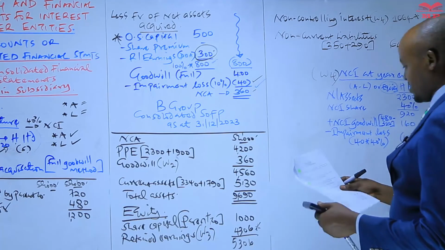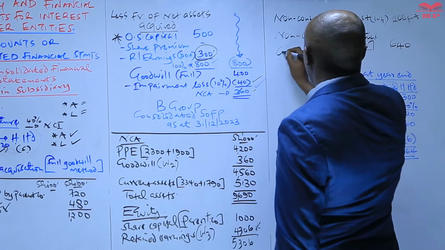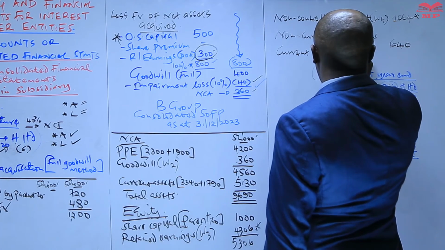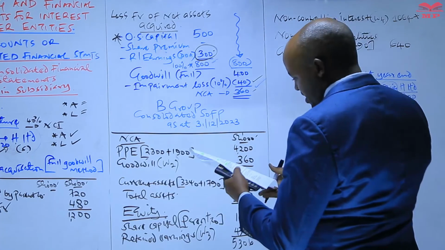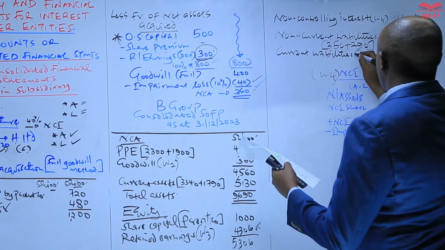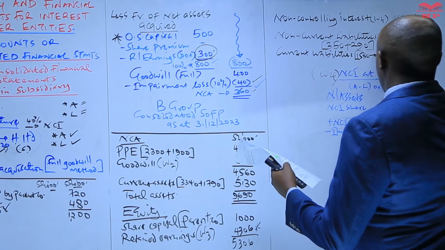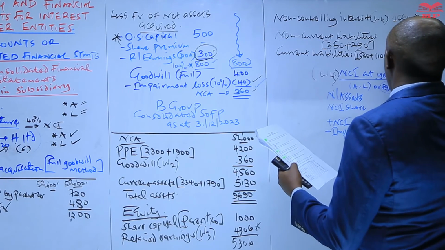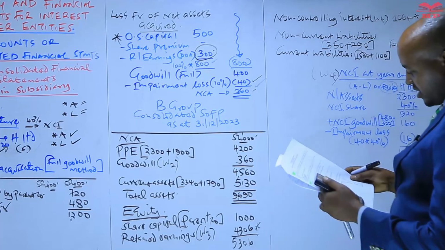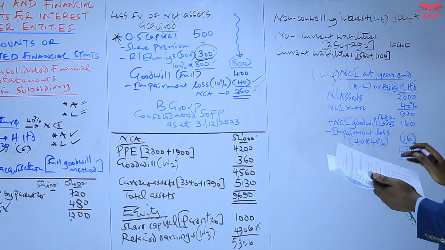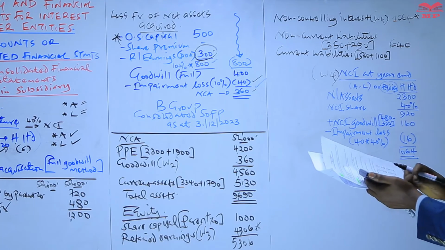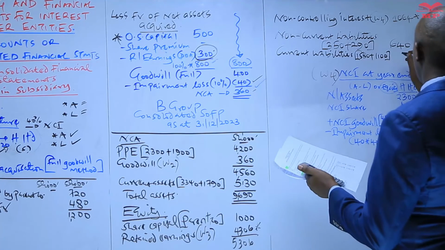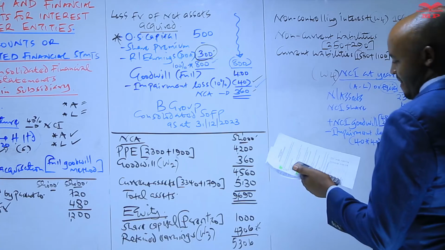And finally, we have the current liabilities. Also for current liabilities, we add those of the parent, 1,580, plus those of the subsidiary, 1,100, which will give us 2,680.